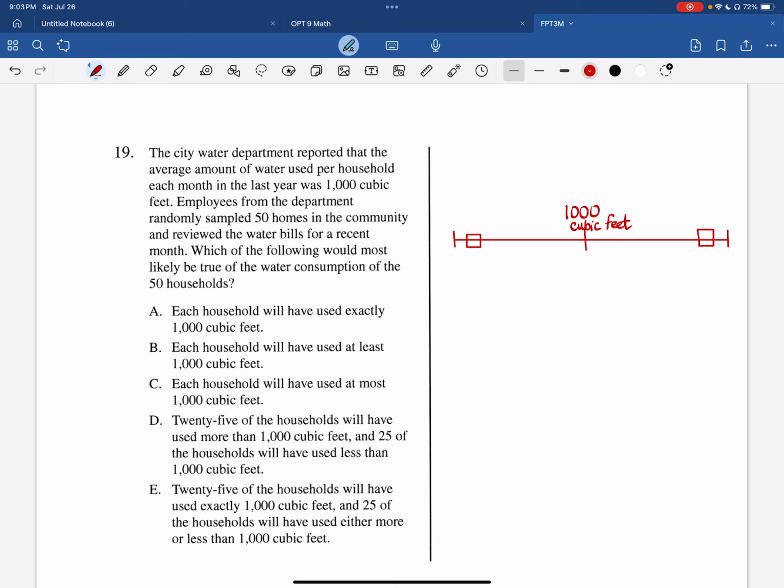So if you randomly pick 50 homes, what is most likely going to be true, statistically speaking? Very few times in statistics will you use the word exactly. Here's an example of this in another sense. When I was in school, I was learning how to testify in court about statistical things. For example, there was a case recently in Idaho where a suspect eventually confessed to killing 4 people.